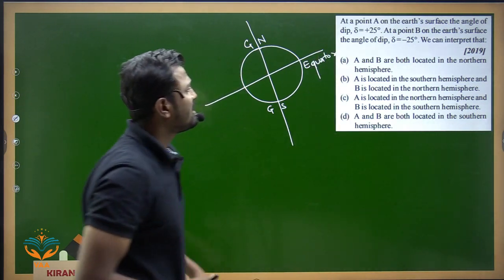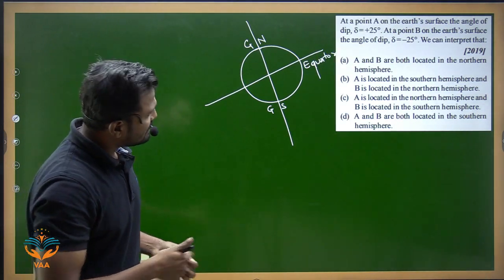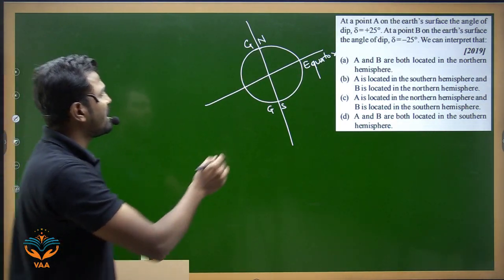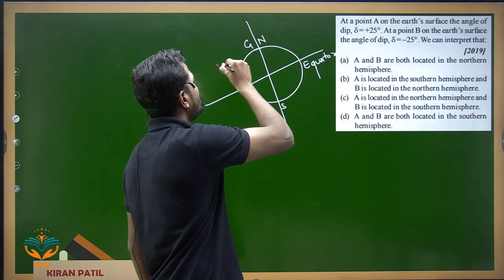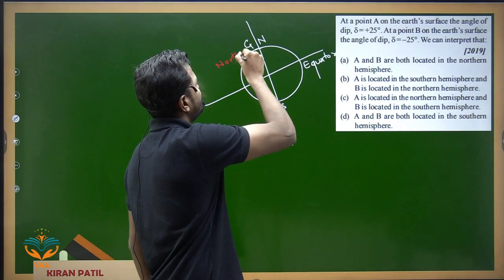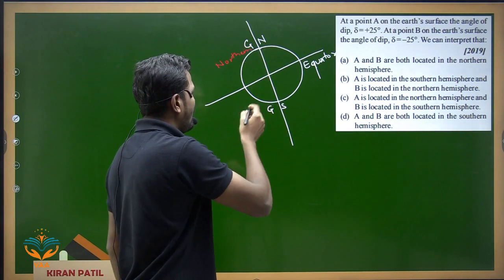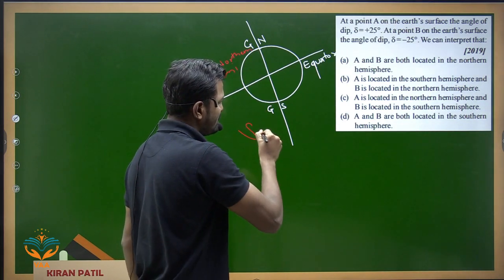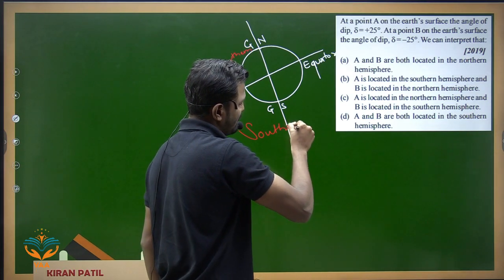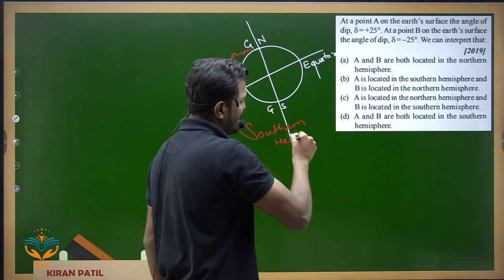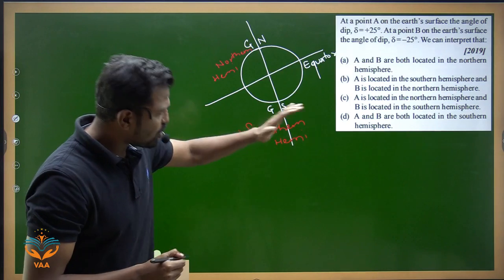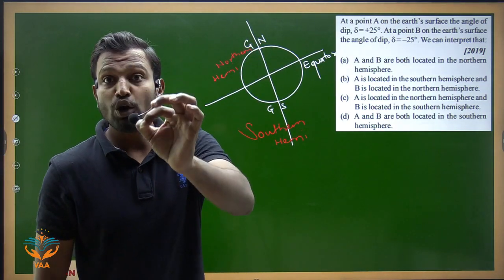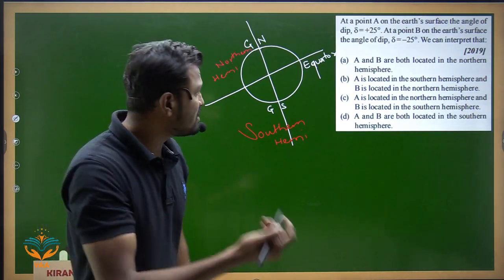The upper region which comes towards the north side is called the northern hemisphere, and this particular part is the southern hemisphere. The lower section is called the southern hemisphere, the upper section is called the northern hemisphere. Now we should know a very simple statement.